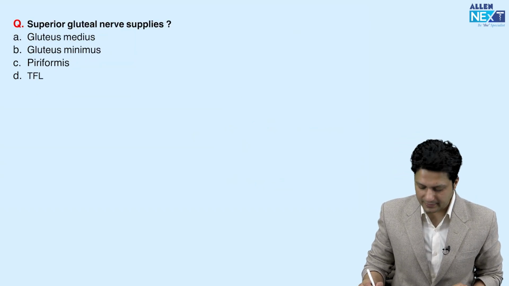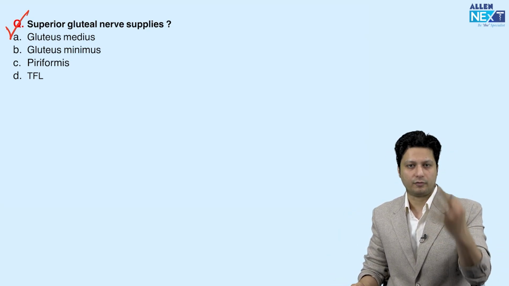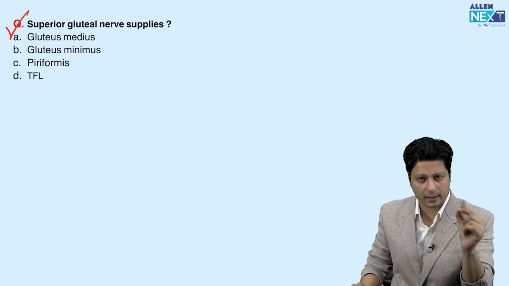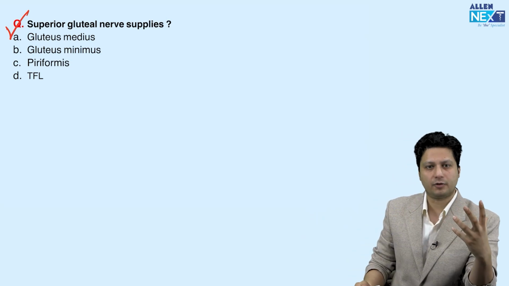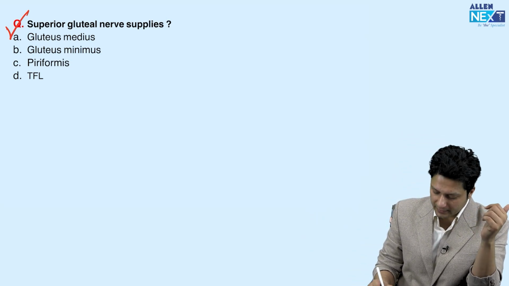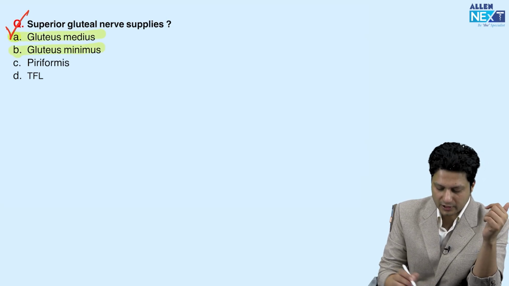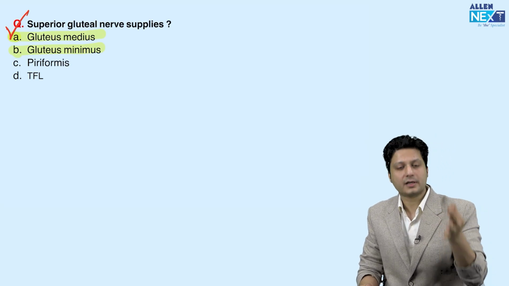Okay, so examination of hip, again I am saying, as I have already said, examination of hip, one question, directly or indirectly. Now what they have asked over here, simple question: superior gluteal nerve is responsible for supplying. The answer for that question is gluteus medius and gluteus minimus. All right, so gluteus medius and gluteus minimus are the muscles which are supplied by the superior gluteal nerve. The gluteus maximus is supplied by